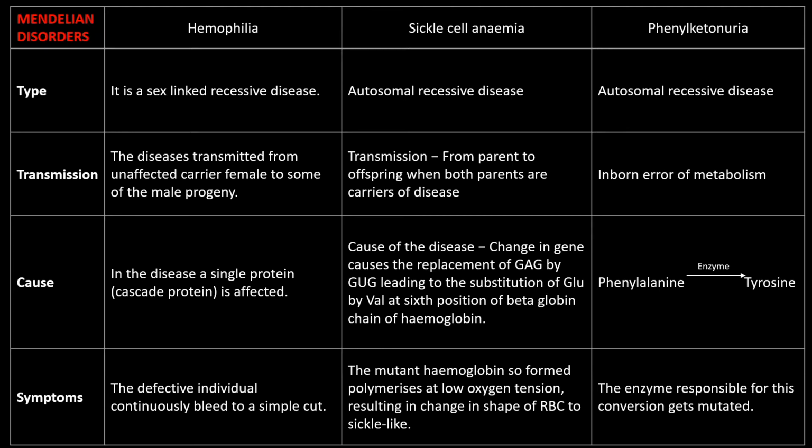Hemophilia is also called a bleeder's disease or royal disease. It was first observed in the royal family of Europe. A person with this disorder, when injured, continues to bleed. That is, non-stop bleeding leads to death. Absence of a specific clotting factor in the blood is the main reason. That is, the cascade proteins, which are responsible for clotting, are affected. So here, these are the points you have to remember regarding hemophilia.